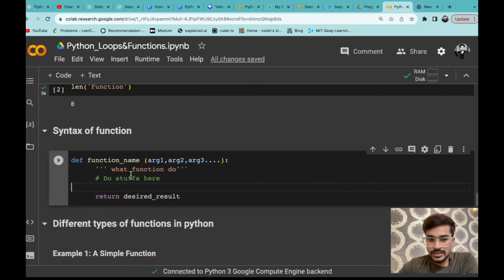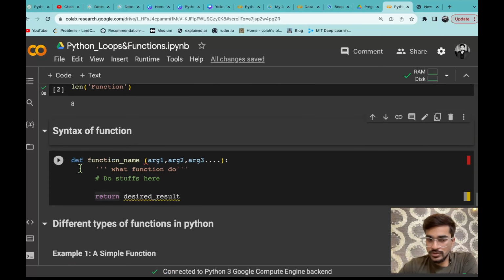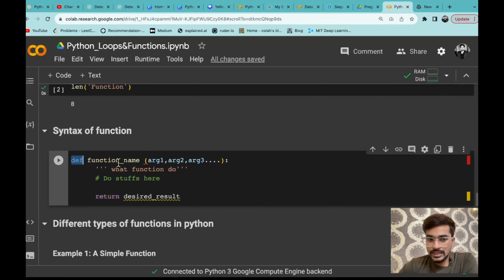So the simple syntax I have already shown you. First of all, you have to give a def keyword. Then this is the function name that you have to provide. Then what are the different parameters or you can say arguments that are required for your function. Then a colon, then line change, and then whatever the logic that you are writing for your function. And along with that what you can do actually using that triple quote, आप यहाँ पे लिख सकते हो that actually what your function do.